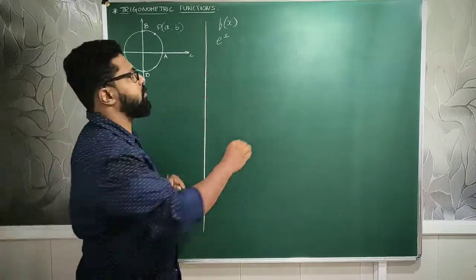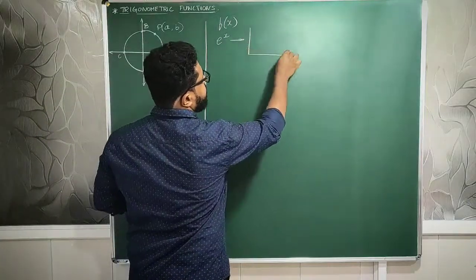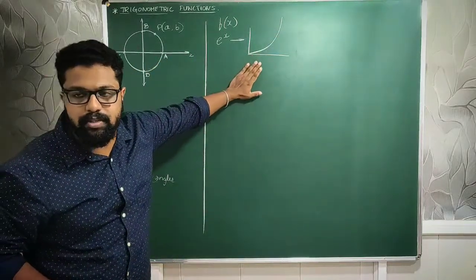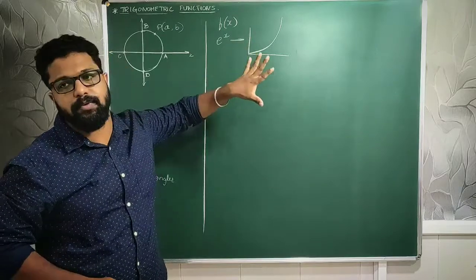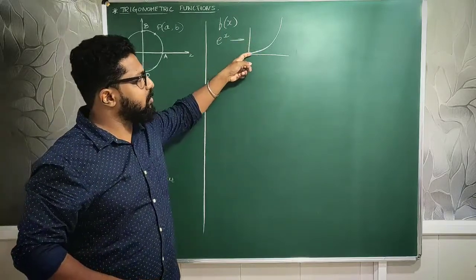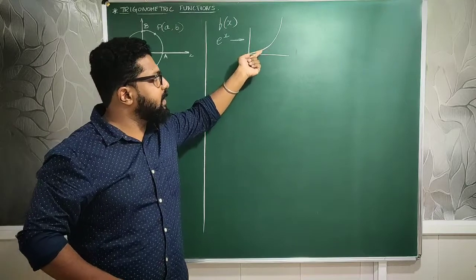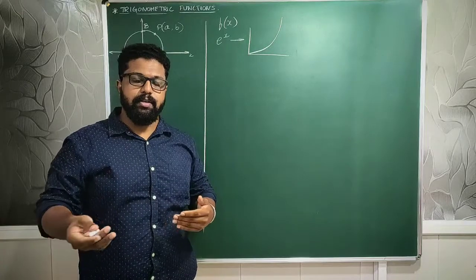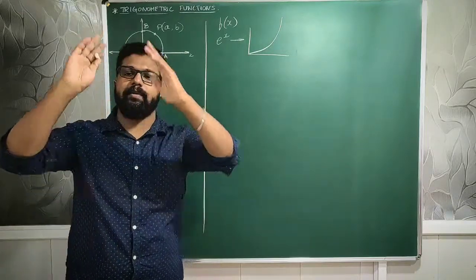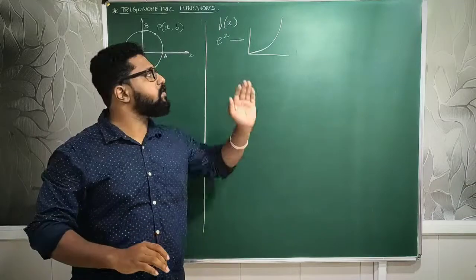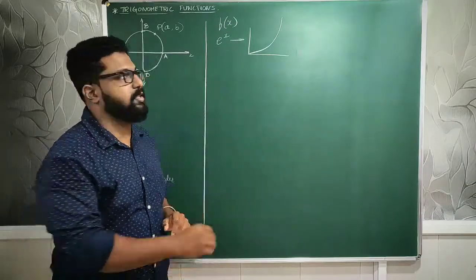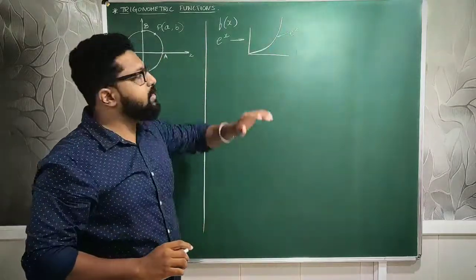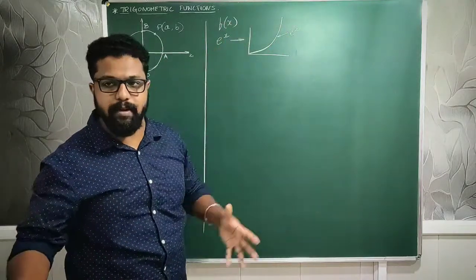The graph of this particular e to the power of x will vary something like this. You might have seen this particular graph in the news channels. This is what is called an exponential function. It starts slowly, then it increases at a higher rate compared to the initial point. So it slowly starts and rises above and above. It never decreases. Such a function is called an exponential function. So this exponential is a function of a variable.